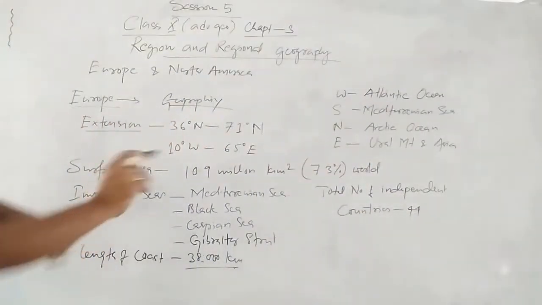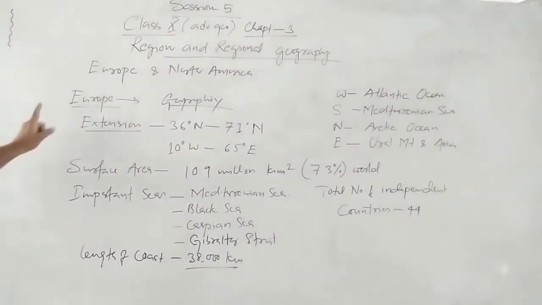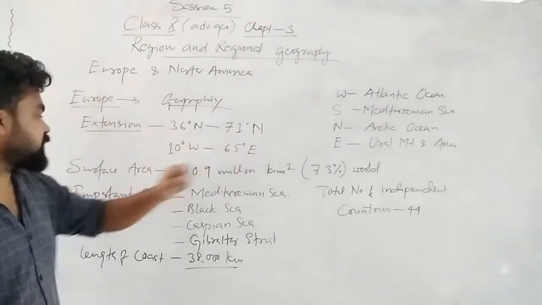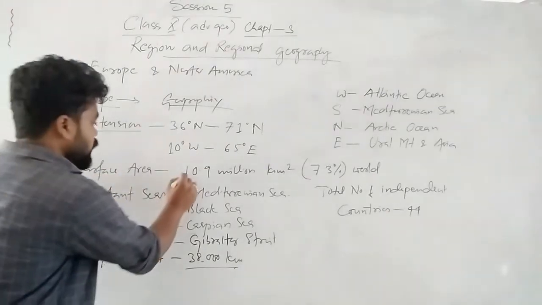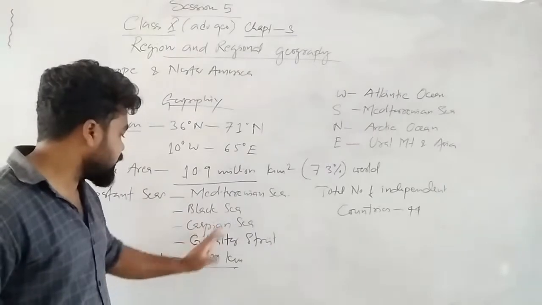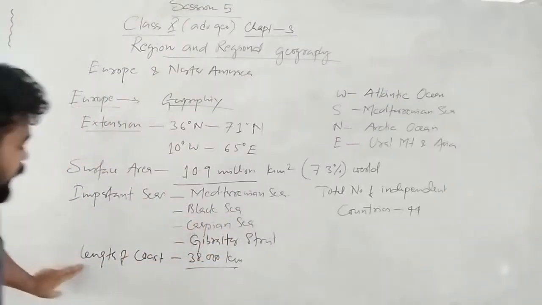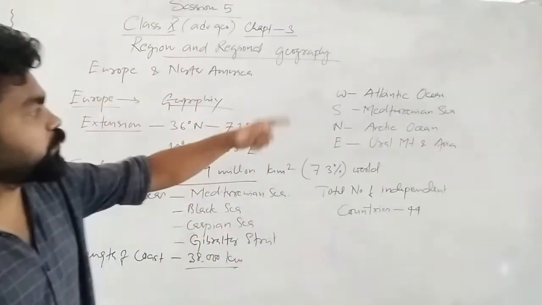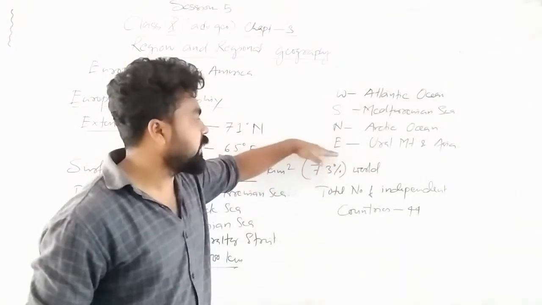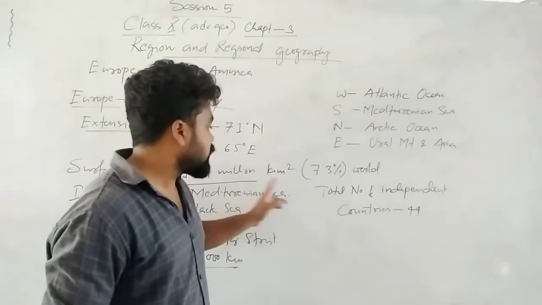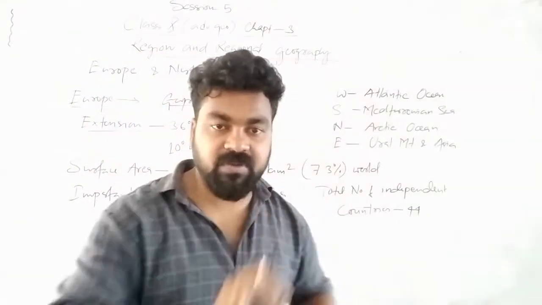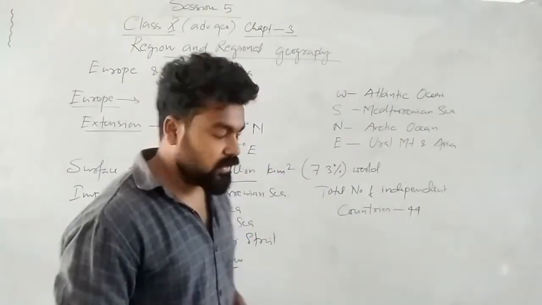So to recap: geography extends from 36 degree north to 71 degree north and 10 degree west to 65 degree east. Surface area is 10 million kilometer square. Important seas: Mediterranean Sea, Black Sea, Caspian Sea, Gibraltar Strait. Length of the coast 38,000 km. Surrounded by West Atlantic Ocean, Mediterranean Sea, North Arctic Ocean, Ural Mountain and Asia. And total number of independent countries is 44. If a question comes to give a brief description about Europe, you can write all these things. Okay.